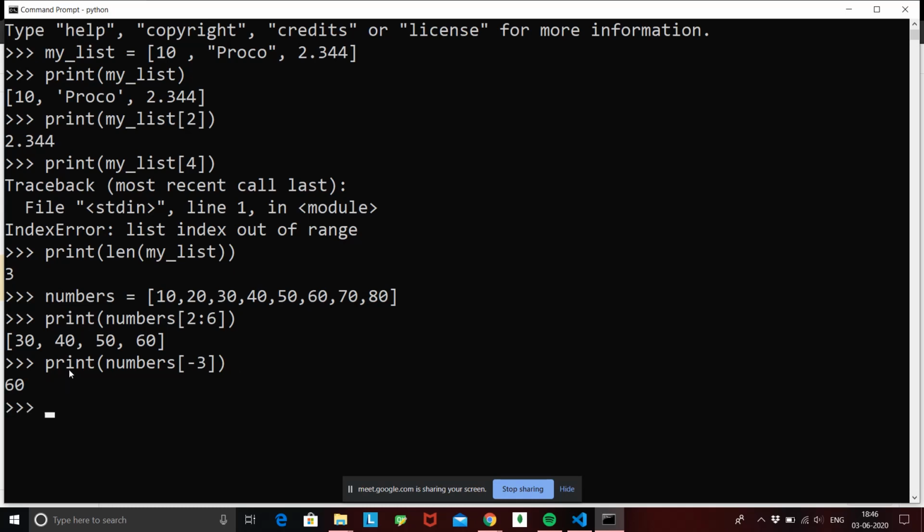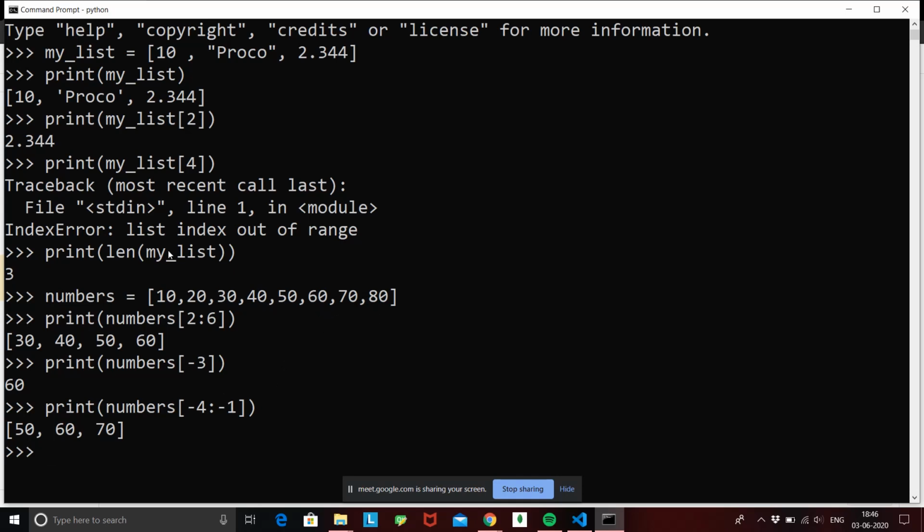And if I want to print a range in negative indexes, suppose I want to print 50 to 70 in negative, I'll have to find the negative index of 50 first, that is minus 1, minus 2, minus 3, minus 4, that is minus 4. Alright, so I'll do print numbers of minus 4. Okay, minus 1, minus 2, minus 3, minus 4, and this is minus 3, this is minus 2, and this is minus 1. So if I did minus 4 up to minus 1, I should get our values 50, 60, 70. Again, minus 1 is excluded because the upper limit is always excluded from the range.